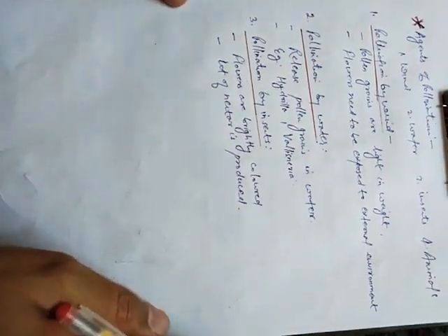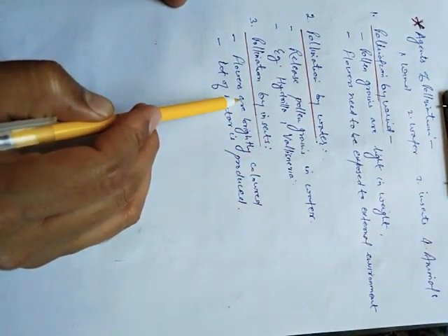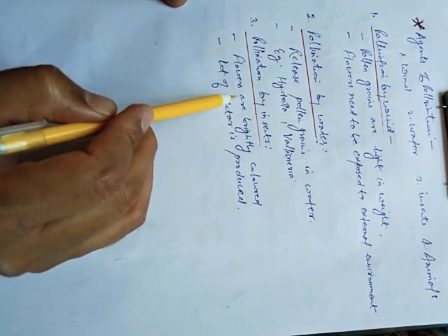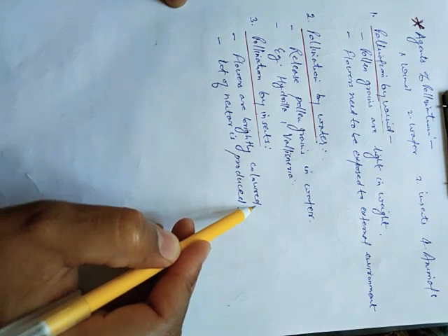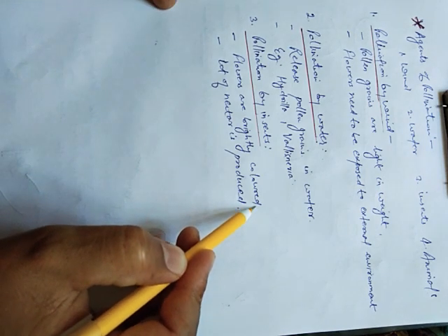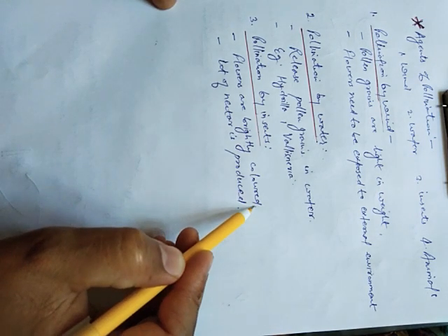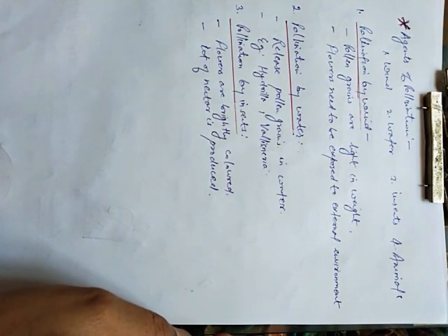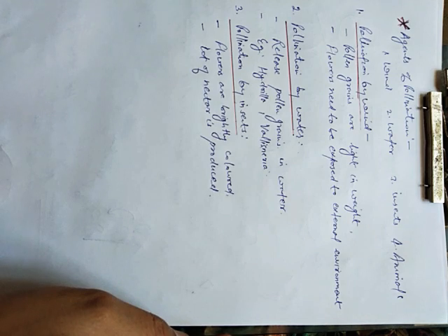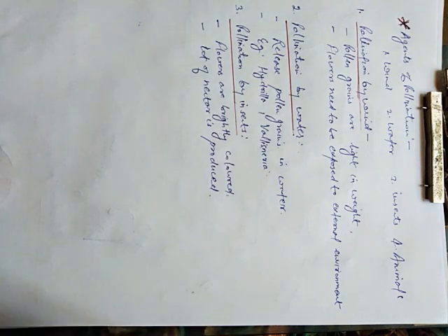Third is pollination by insects. See, the characteristics of the flowers which are pollinated by insects are that the flowers are brightly colored. Why are they brightly colored? Because they attract insects toward themselves. See students, whenever we see a flower, we just get attracted toward that flower because the petals are brightly colored.